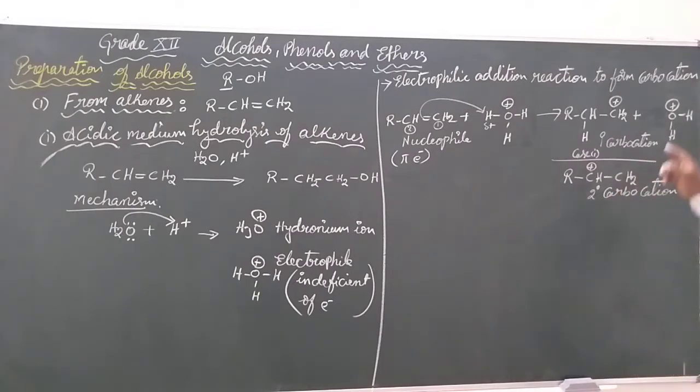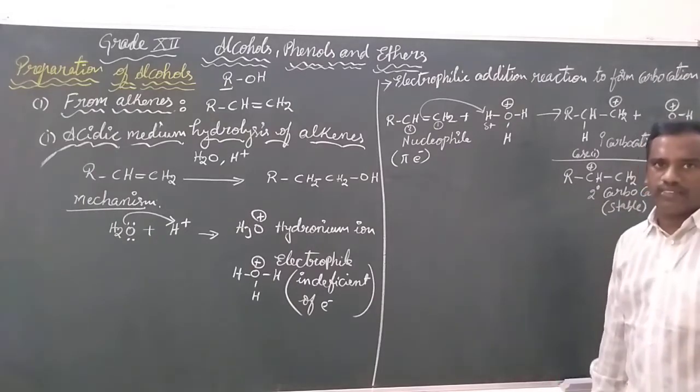We know that among the primary carbocation and secondary carbocation, the secondary carbocations are the most stable because there are two donating groups around it. So being the stable carbocation, it will continue the reaction.